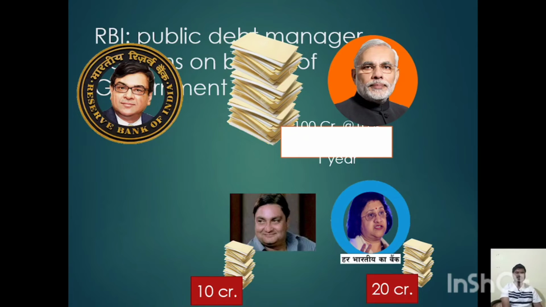Now in this OMO or in government securities, how it works is, as I told in the previous chapter also, the government issues government securities, saying that we will issue these securities, and you give us the money. In the government securities it will be mentioned, you provide us this much money, we will give it back to you with interest. So these are called government securities.